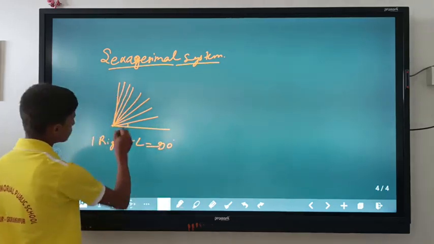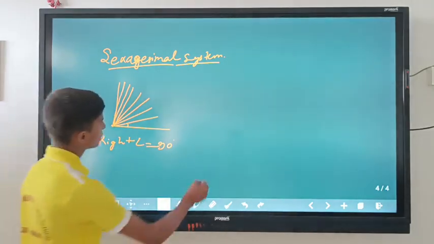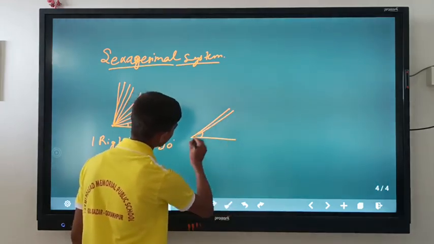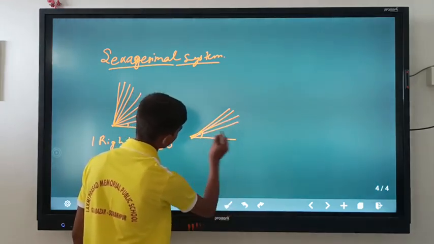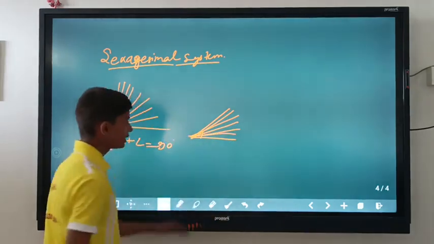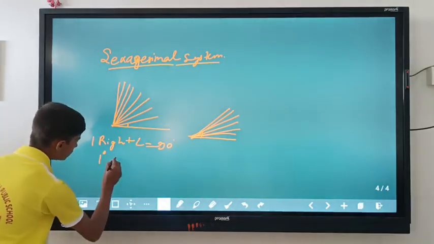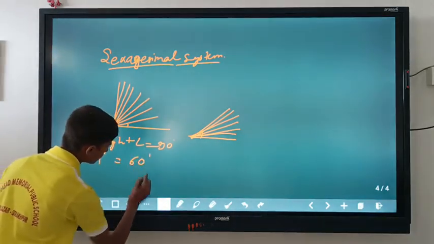Each part is 1 degree, and if we divide 1 degree further into 60 equal parts, then each part is a minute. So 1 degree equals 60 minutes.